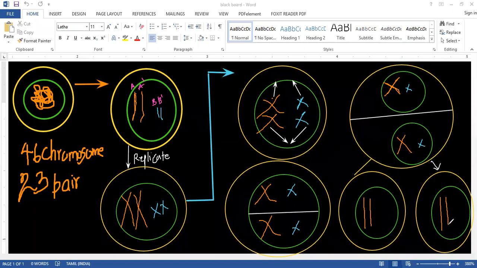Now do you see it is the same as the parent cell? Can you see this is A dash, right? This is the parent cell. These are the daughter cells.